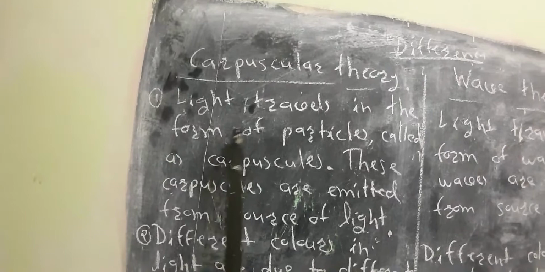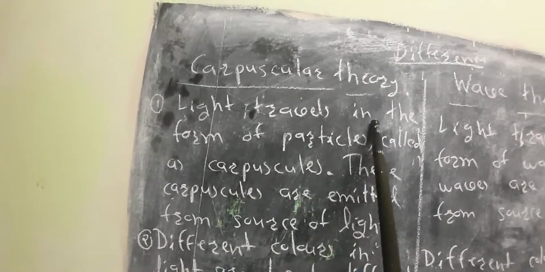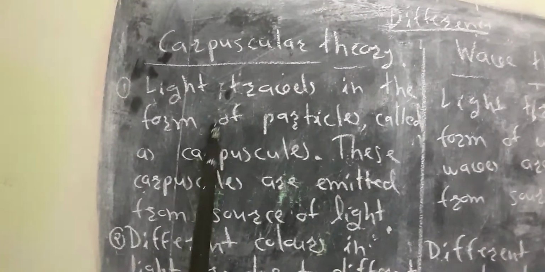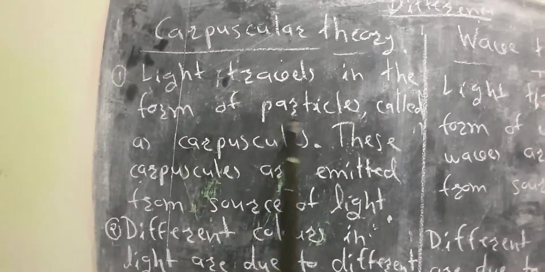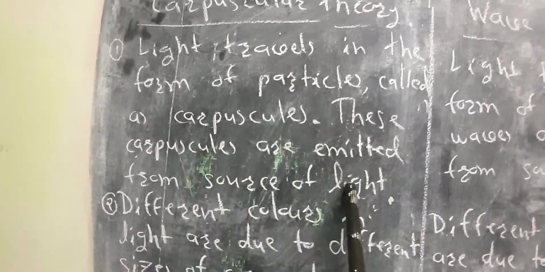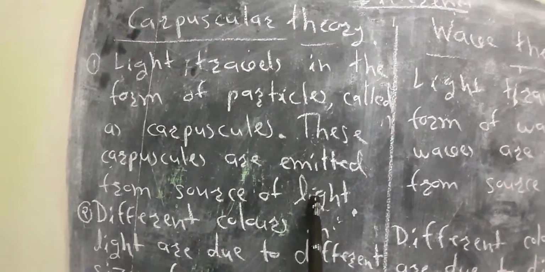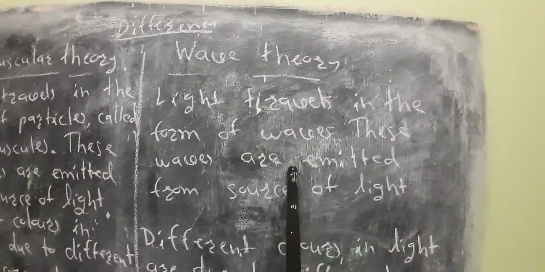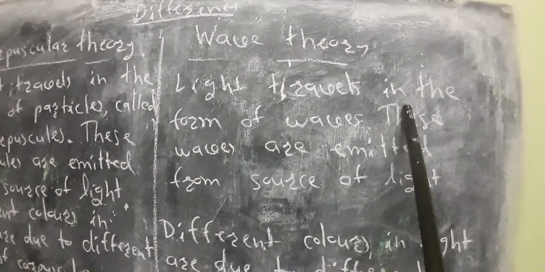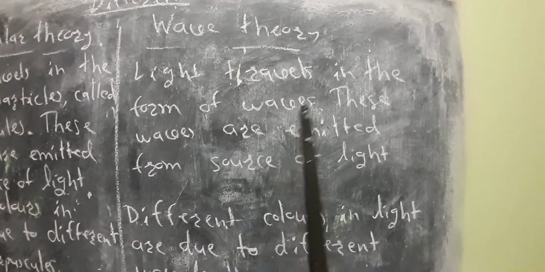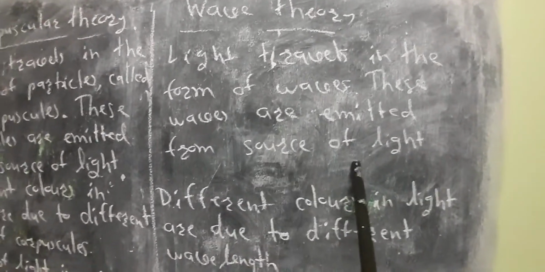In the case of corpuscular theory, we have seen that this theory was proposed by scientist Newton. Light travels in the form of particles, and these particles are called corpuscles. These corpuscles are emitted from the source of light. We have seen this part, the main points of the corpuscular theory. In the case of wave theory of light, light travels in the form of waves. So here particles and here waves, the difference is there, and these waves are emitted from the source of light.